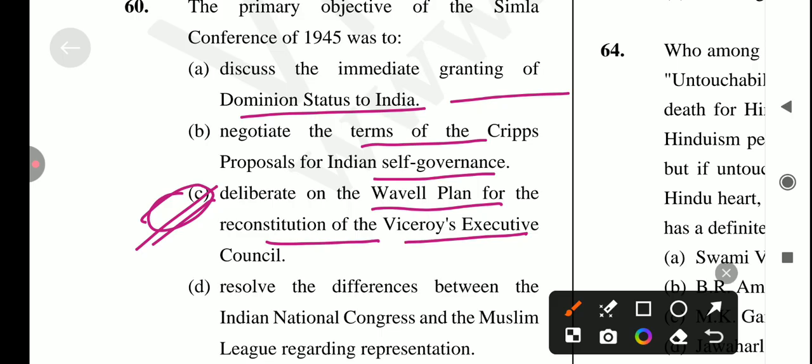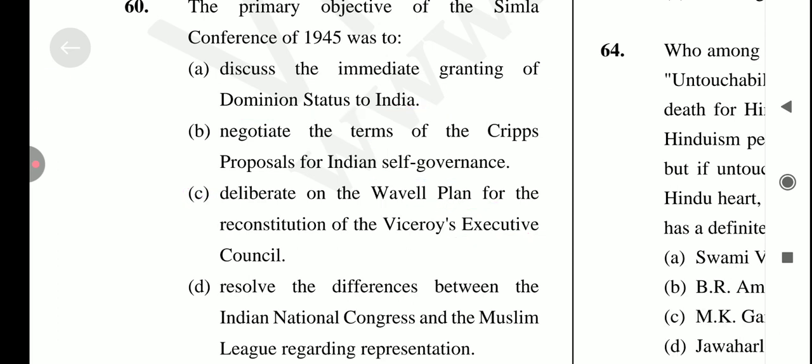Next one is the Governor General would exercise his veto on the advice of ministers. And another one is delegation of all parties were to submit a common list to the Viceroy for the nomination of Executive Council. In case a joint list was not feasible, the delegations were to submit separate lists. Okay, and another one is possibility was to be taken for the negotiation on a new constitution once the war was finally won. Okay, so ये सब सारे reasons थे.